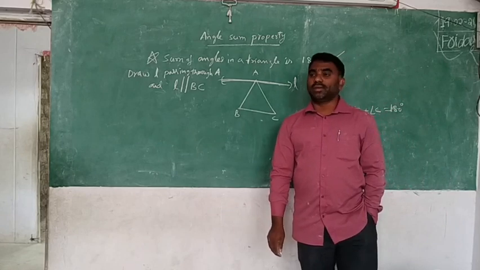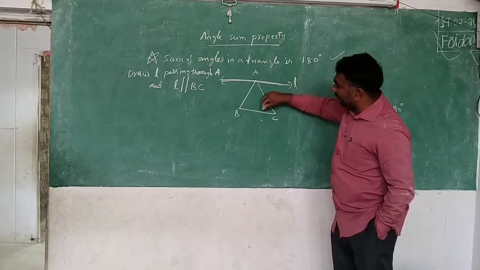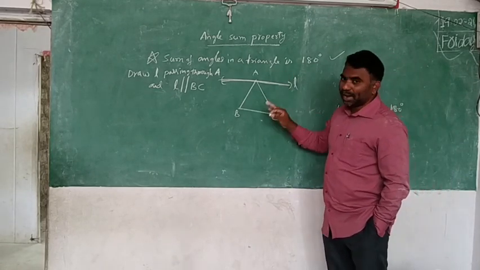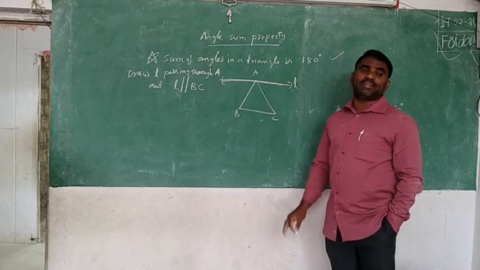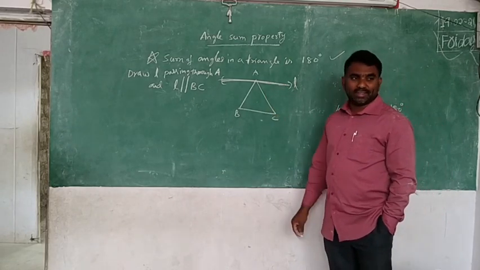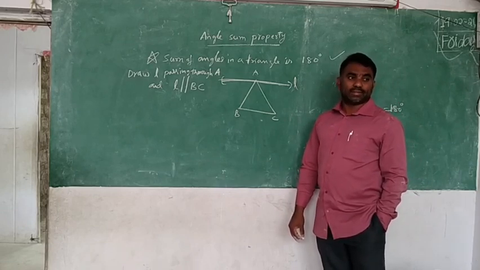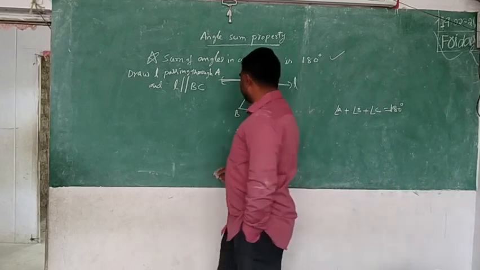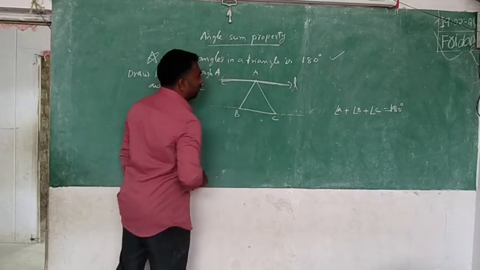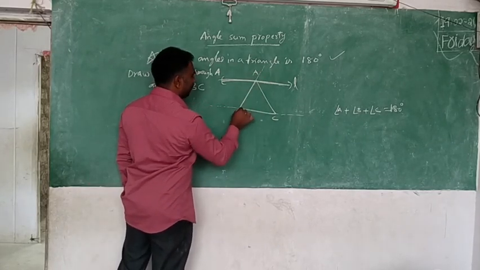Observe here: L is parallel to BC, and on these parallel lines there are some transversals. Do you accept that? If you are still confused, we will check it.